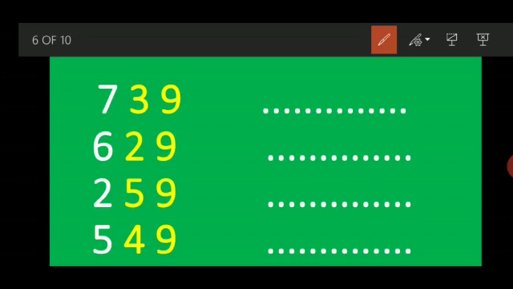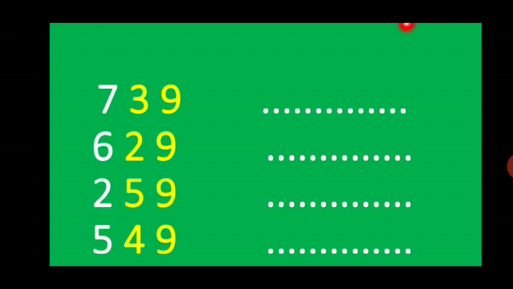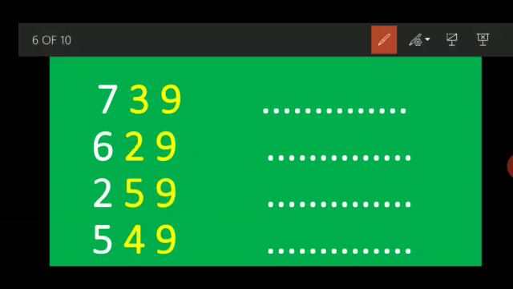Always remember, if any number ends on 9, the 2 digits will change. You can see I have put all these numbers in 2 different colors, so it's easy to understand. Now let's do it and enjoy it.